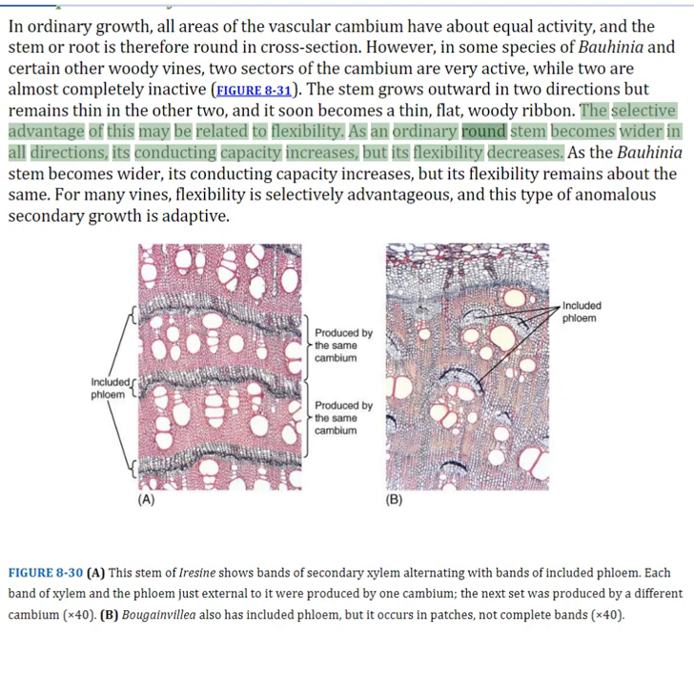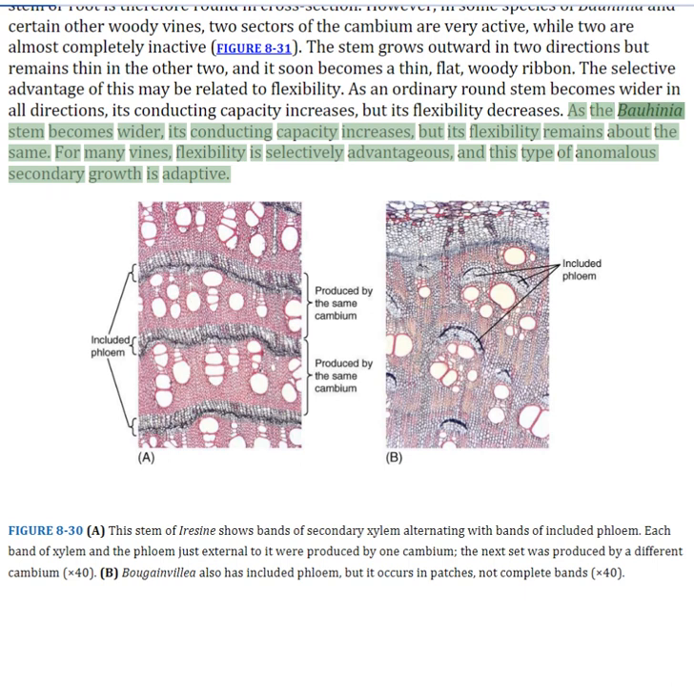As an ordinary round stem becomes wider in all directions, its conducting capacity increases, but its flexibility decreases. As the Bauhinia stem becomes wider, its conducting capacity increases, but its flexibility remains about the same. For many vines, flexibility is selectively advantageous, and this type of anomalous secondary growth is adaptive.